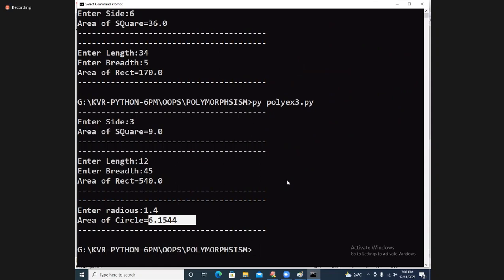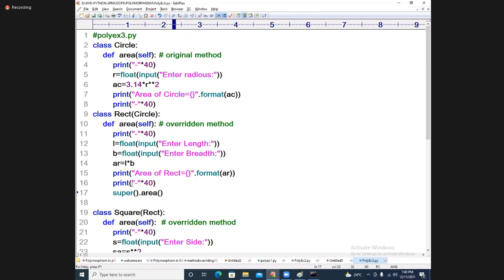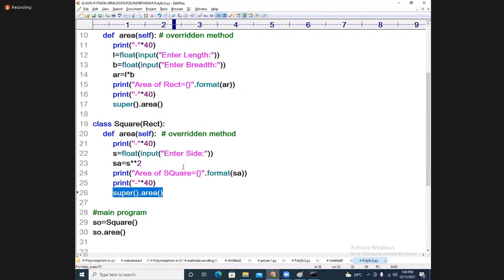Yes. So, to do that type of requirement, we require one more facility. One more facility I want. See, super dot area. Here, super dot area.